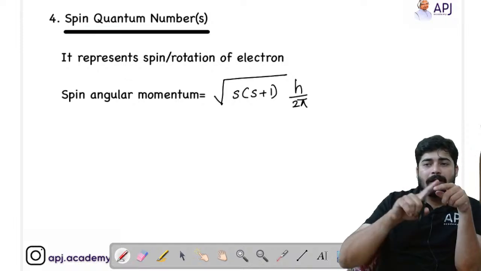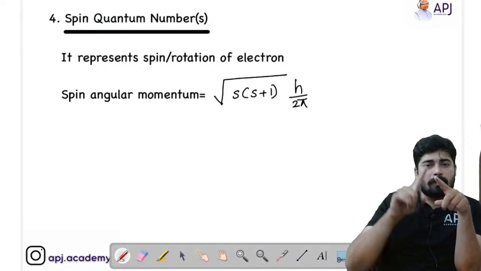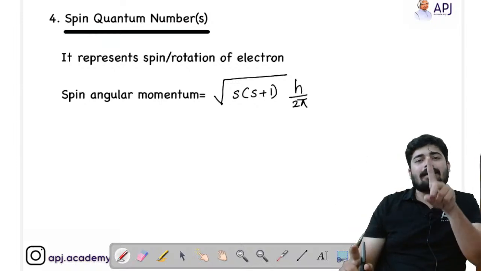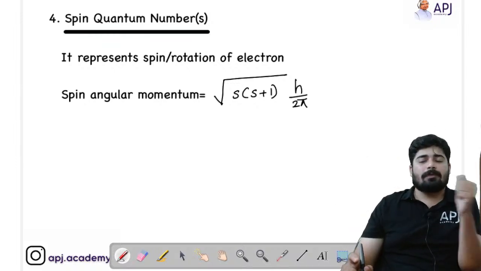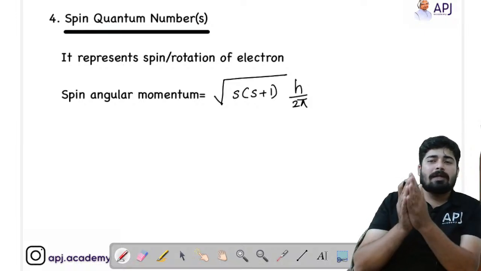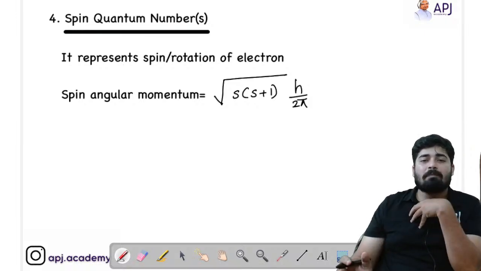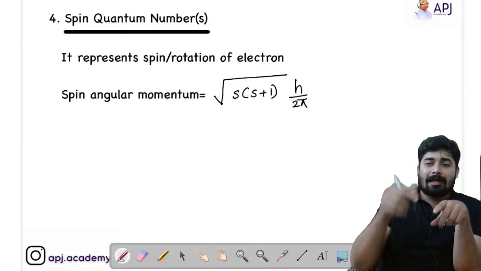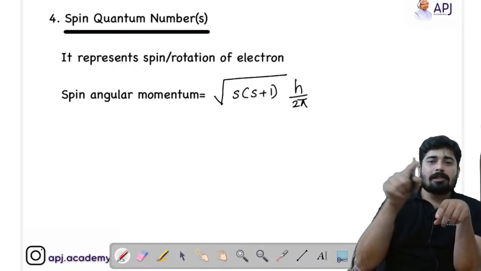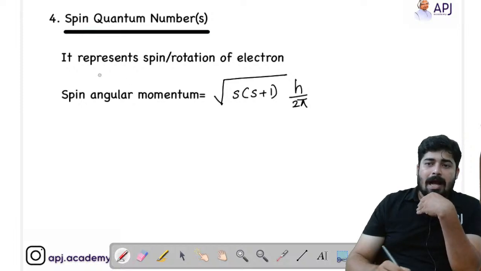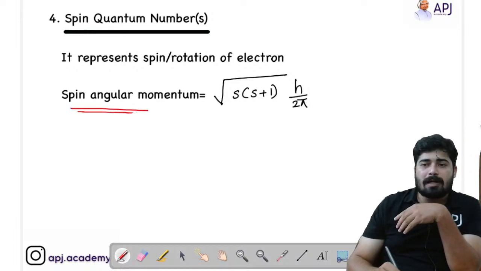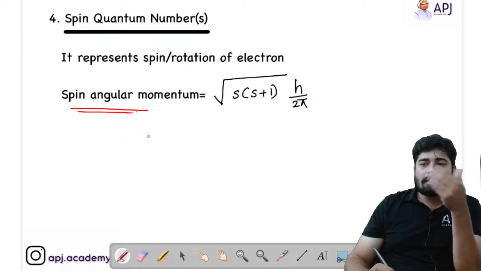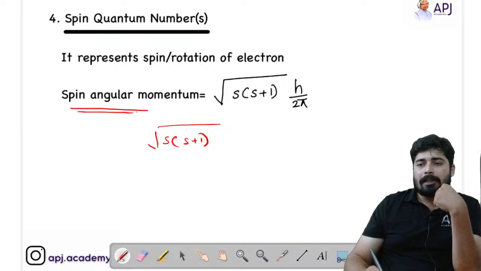That means one rotates to the right. If one electron is rotating to the right, then the other electron will rotate to the left. That is the difference in their spin, and that spin will help us identify which electron we are searching for. If they are spinning along their axis, so the electron is rotating on its own axis, that rotation will also have an angular momentum, and that angular momentum is called spin angular momentum, and the spin angular momentum is equal to root of S into S plus 1 times h by 2 pi.